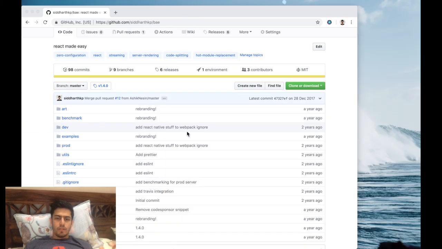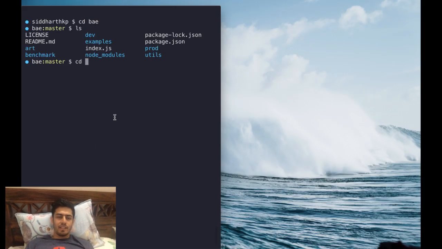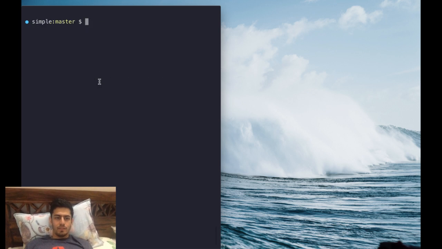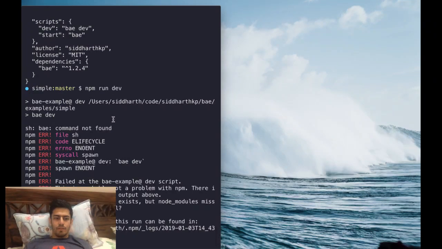So I installed it today. I cloned it, and then I saw this examples folder. I haven't worked on this so long that I didn't remember how this works. And of course, the first thing I have to do is check what scripts I have here. Oh, okay. Let's open this example package JSON. So it seems like there's a dev script, right? I can run npm. It's weird because this project itself is big. I don't know how I was using it.